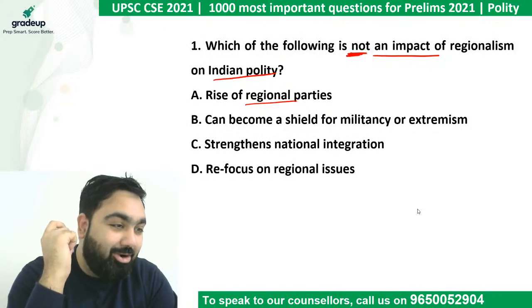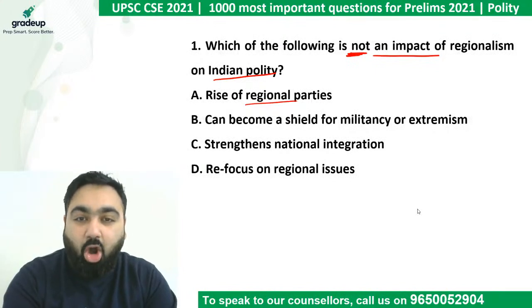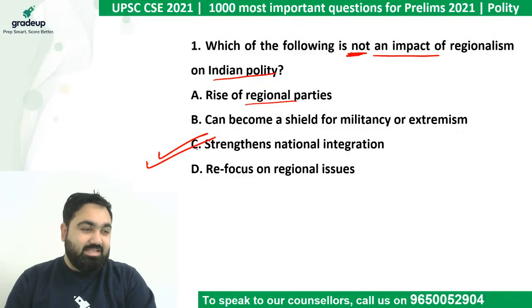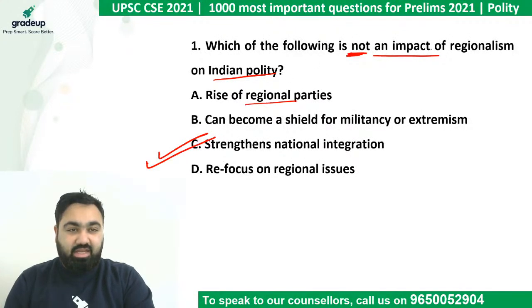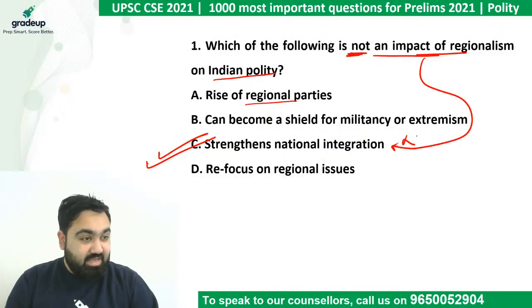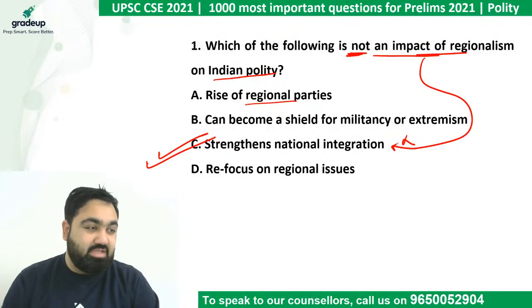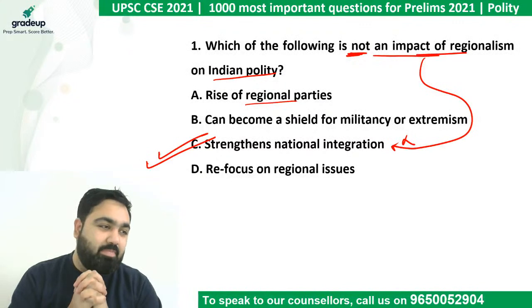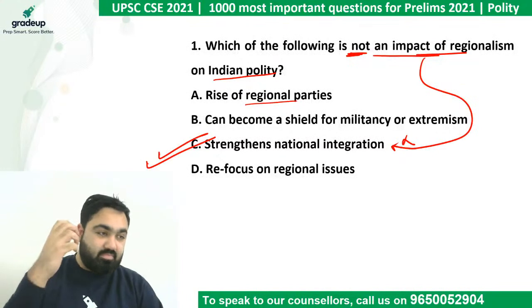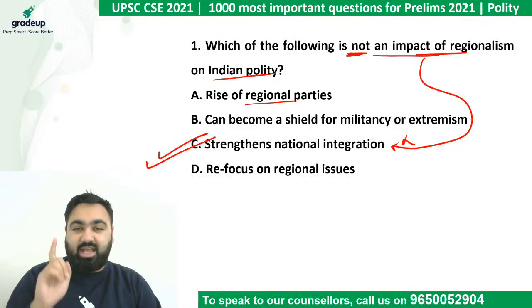Okay, I hope all of you are not copying each other because all of you are giving the same answer. But the good part is that all your answers are correct. C is the correct answer because regionalism does not strengthen national integration. In fact, regionalism is a negative point for national integration because national integration means the people coming together, states coming together. Regionalism, on the other hand, means when people start demanding that one state is better than other. So yes, the correct answer is C.